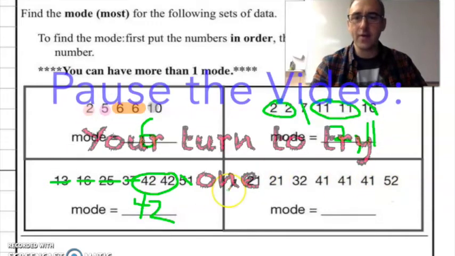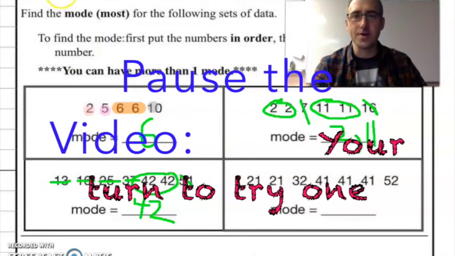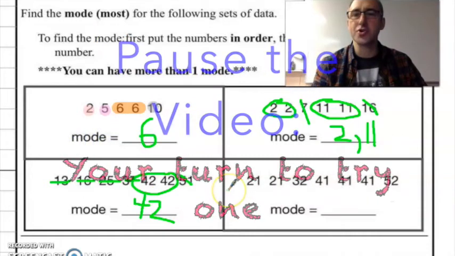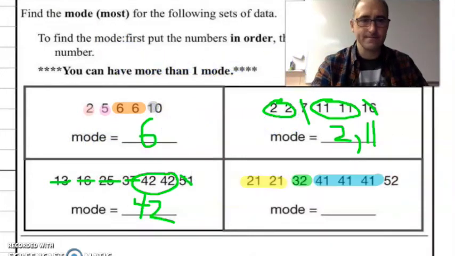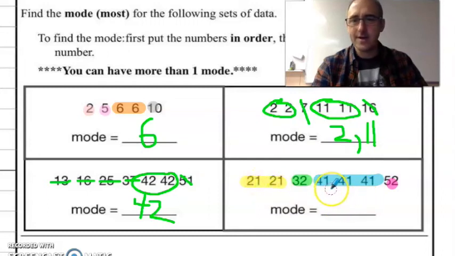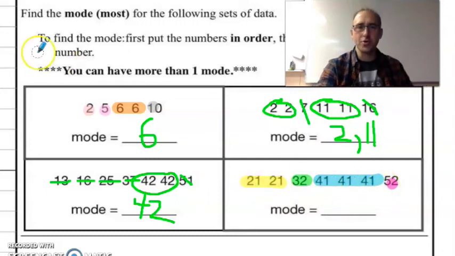In this set, I want you to look and circle the ones that there are pairs of, or more than pairs. All right, I see that I've got a double yellow and a triple blue.